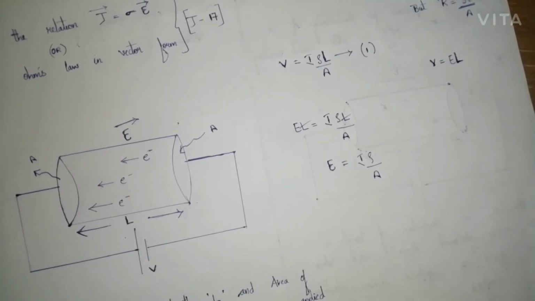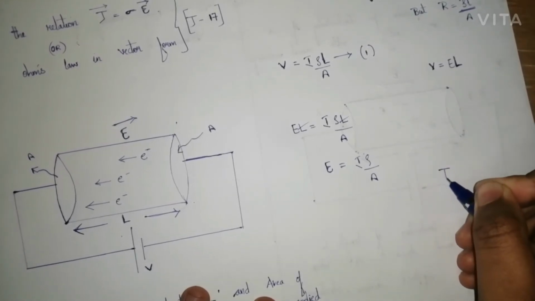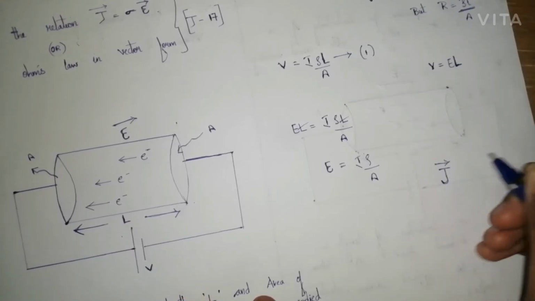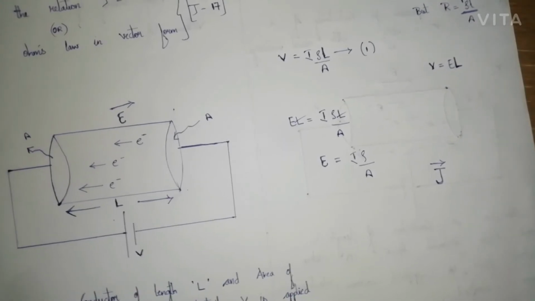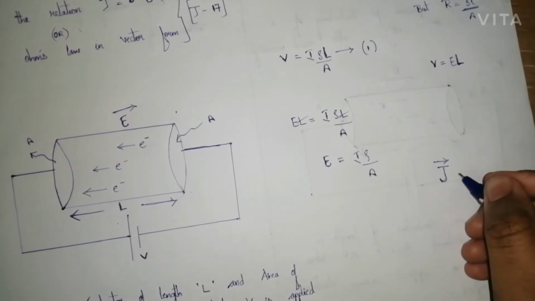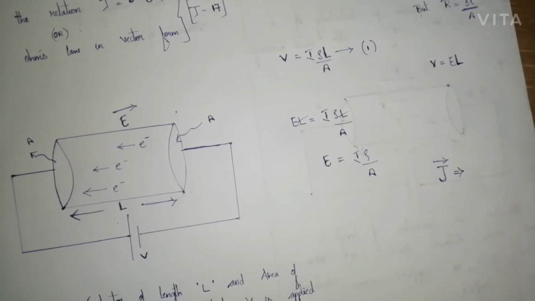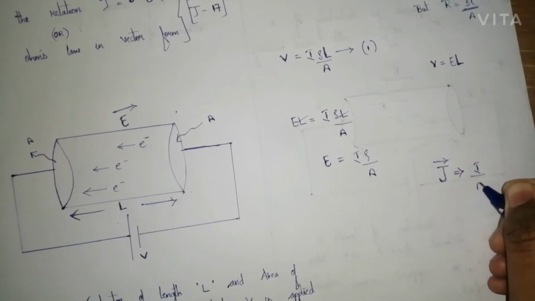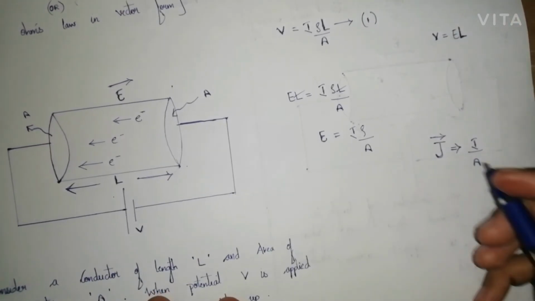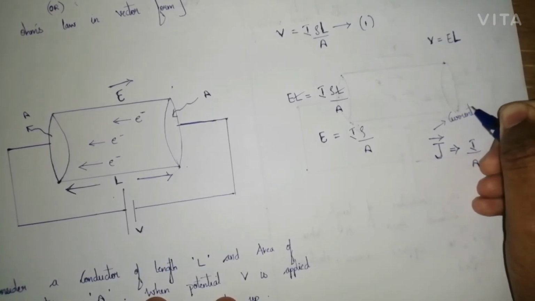But you know that current density J, I have discussed in my first video. If you haven't watched my first video, I will give the link in my description box. Please go watch it. It will be effective for you. Current density J is equal to I divided by A, that is, current per unit area. This is called current density.